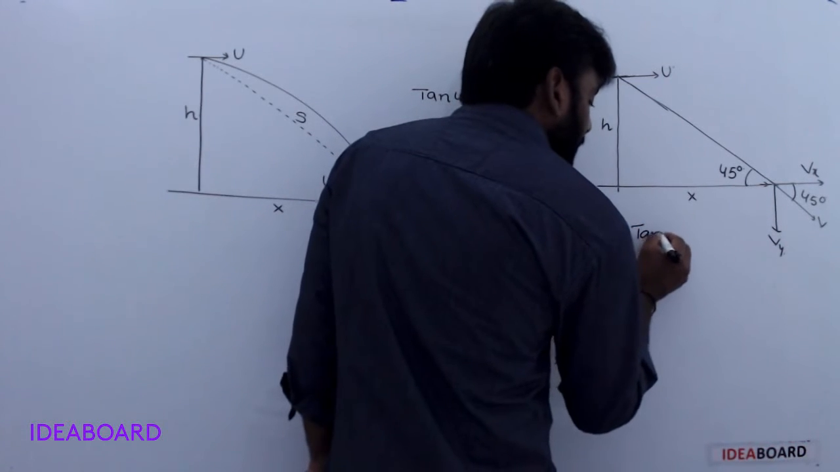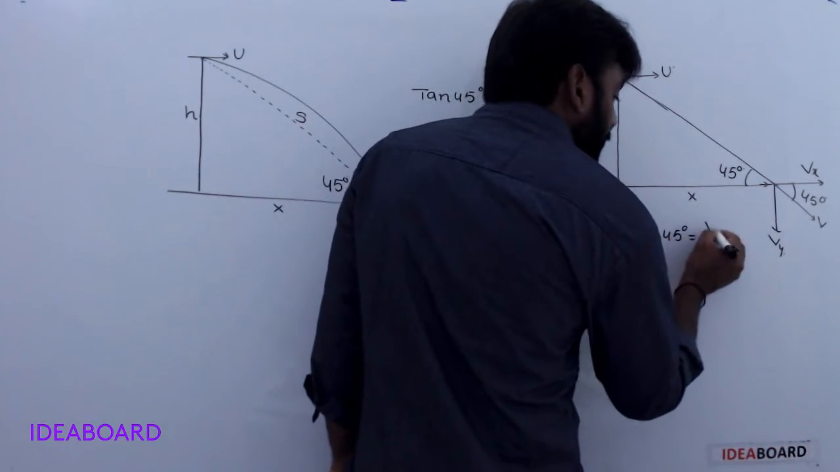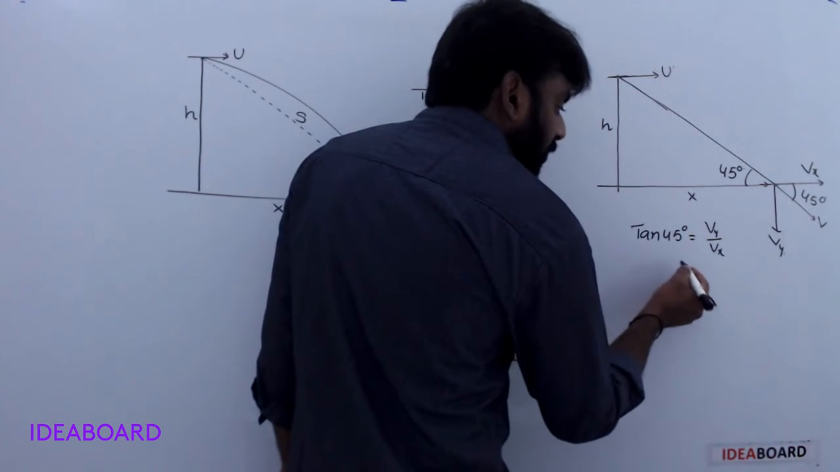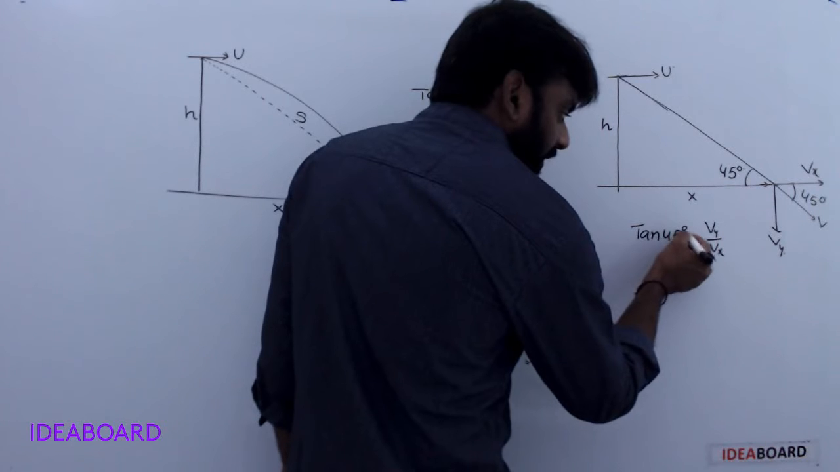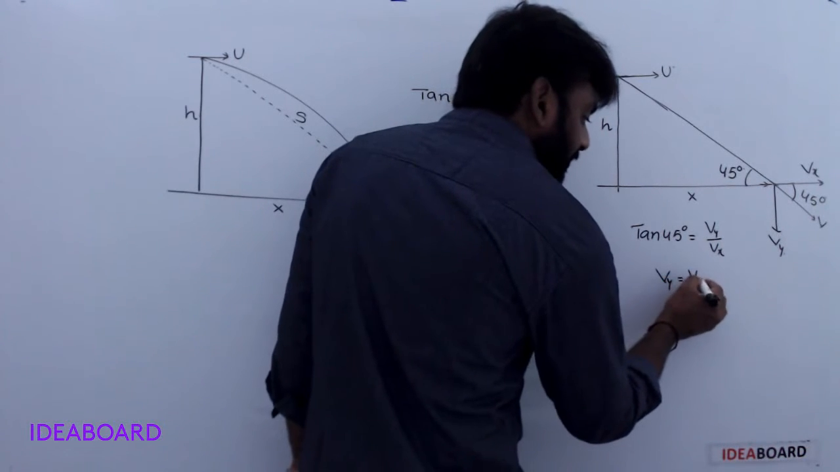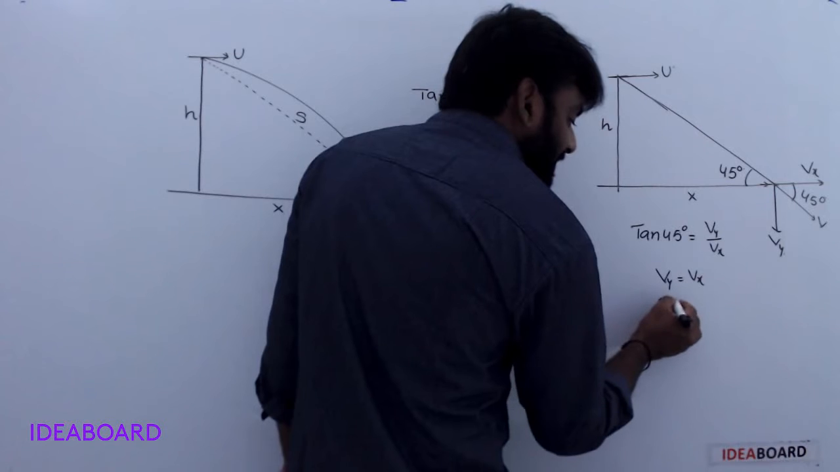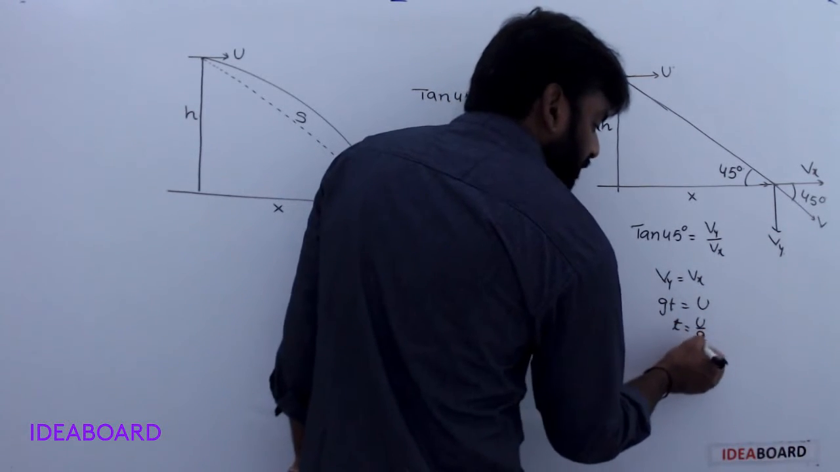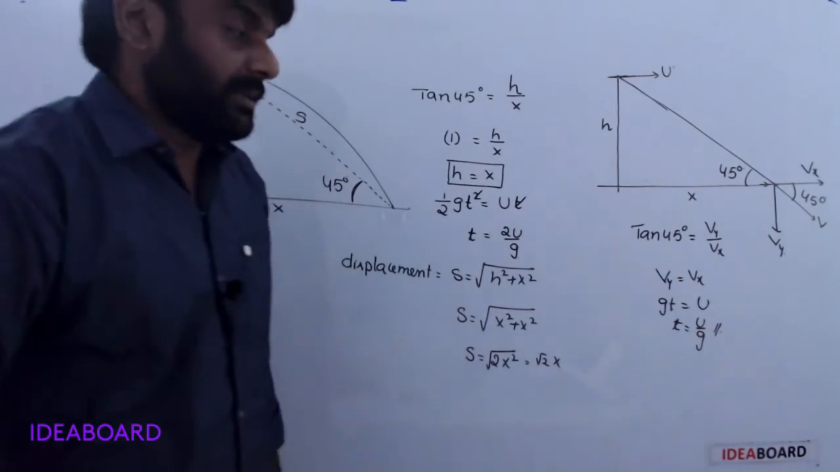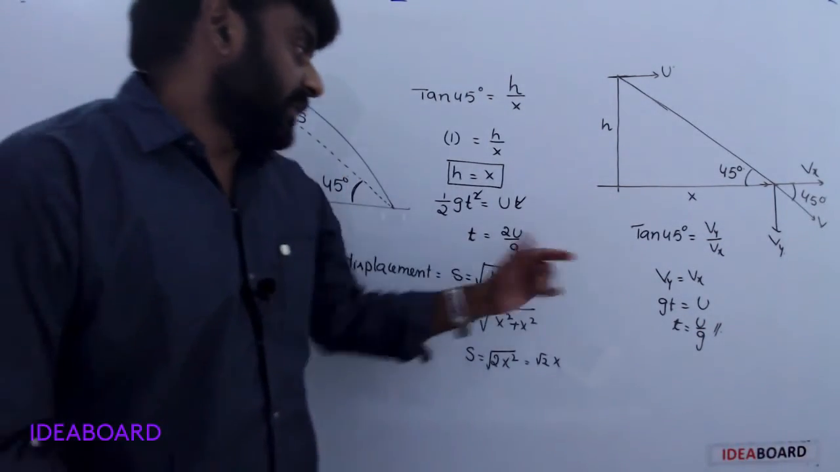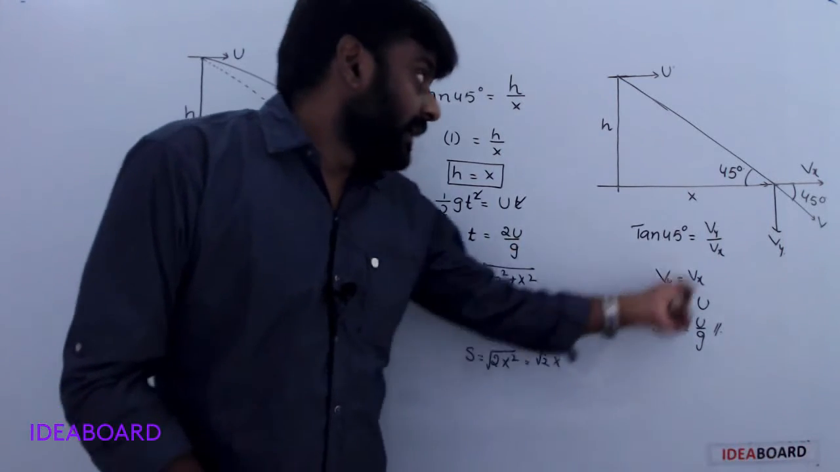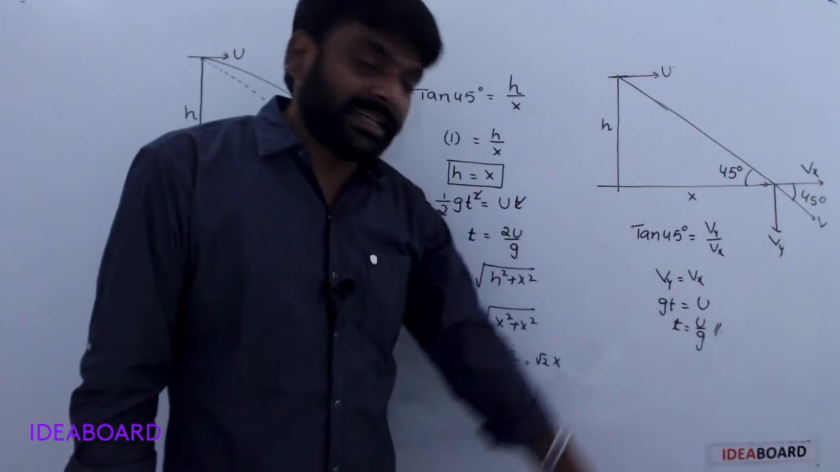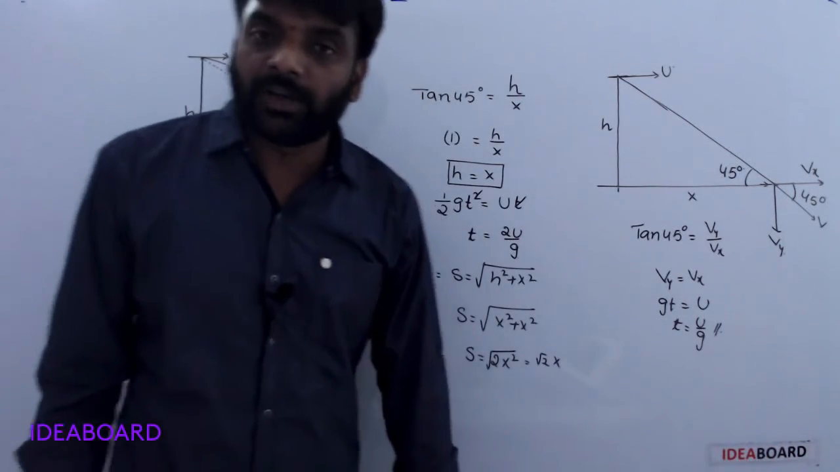From this, tan 45 degrees is equal to vy by vx. Tan 45 is 1, so vy is equal to vx. vy is g t, vx is u, so t is equal to u by g. Both are different. Earlier the time was t equal to 2u by g. If the body strikes the ground exactly with 45 degrees, in that case time is equal to u by g.